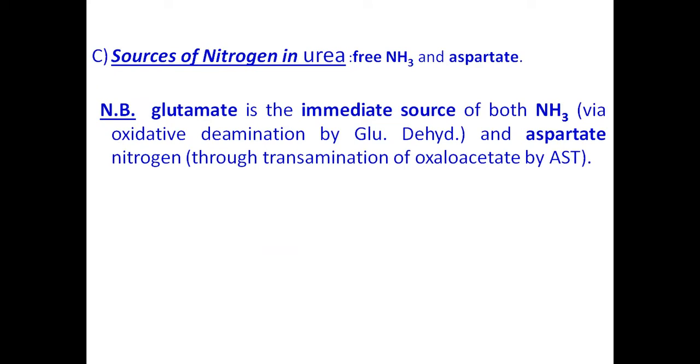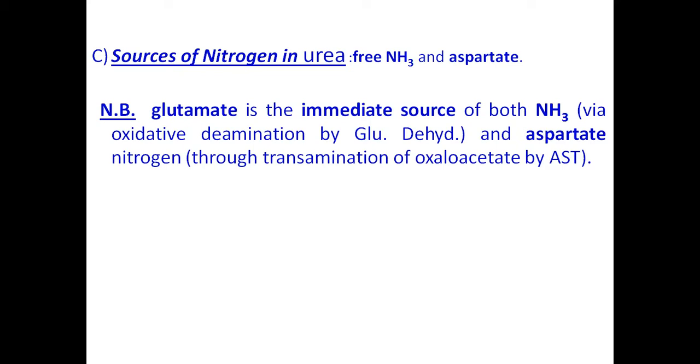The next significance of urea metabolism, the urea cycle, is that it serves as a source of nitrogen. There are two amino groups in the urea, so they serve as a source of nitrogen. By degradation, it can donate one free amino group and one from the aspartate amino acid. Both have amino groups. So this urea serves as a source of nitrogen.